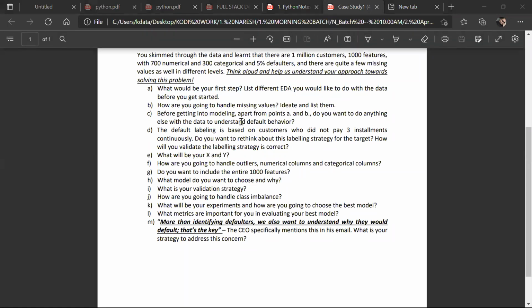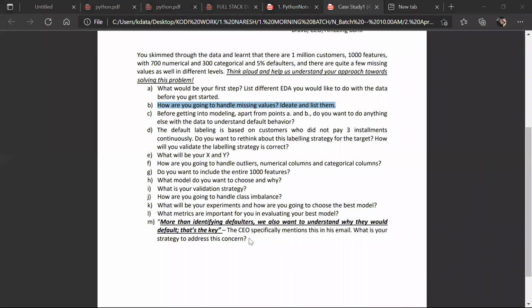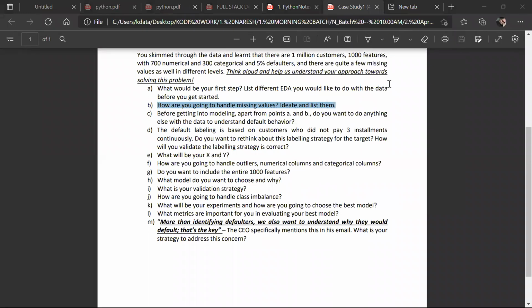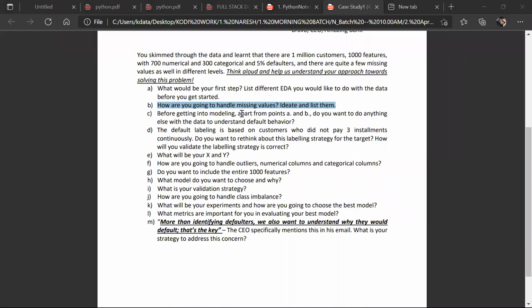Yeah, that's the way. Now the next one, how are you going to handle missing values, guys? How are you going to handle missing values? By KNN, that's okay. But what else? If it is missing values, by plotting graphs, by none, you have to write a code for this one. Okay, you need to write visualizations again for this one. Before you get into a machine learning model, do you want to do anything else with the data to understand default behavior?